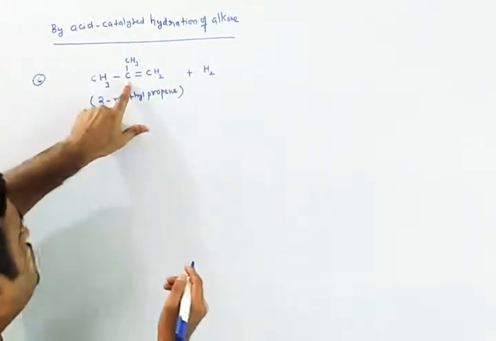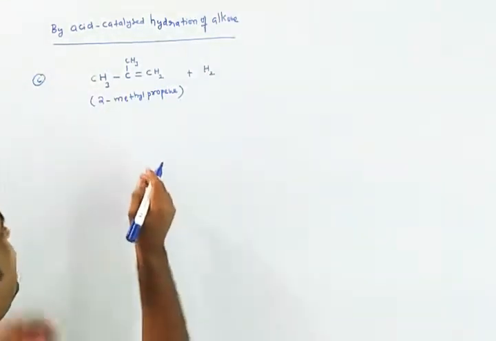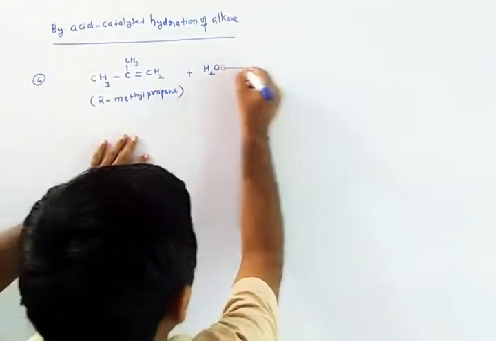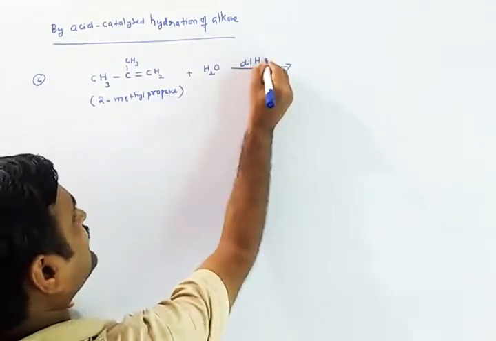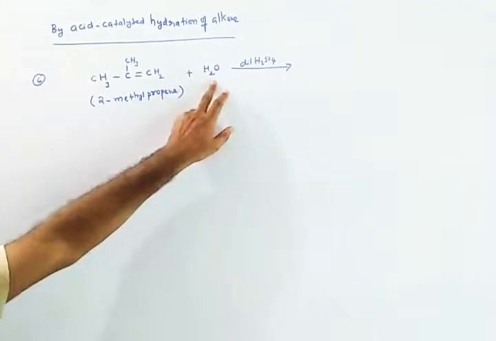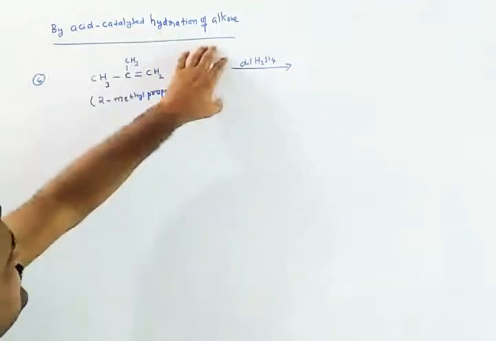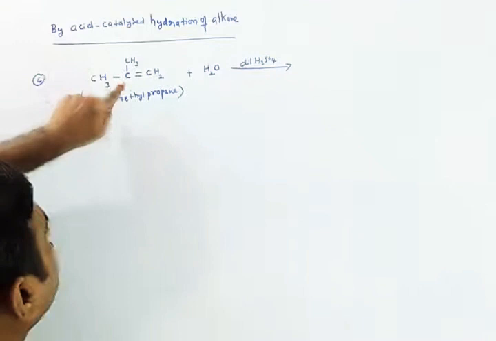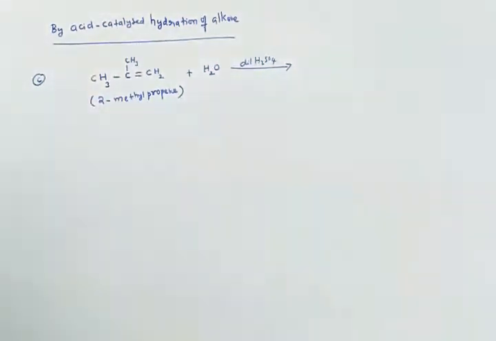As you know, this is an addition of water reaction. In this reaction, as you all know, the Markovnikov rule says that the negative part of the addendum, and the addendum in this reaction is water, so the negative part is OH minus, will attach on the carbon which bears less number of hydrogens. Here, this middle carbon does not have any hydrogens.